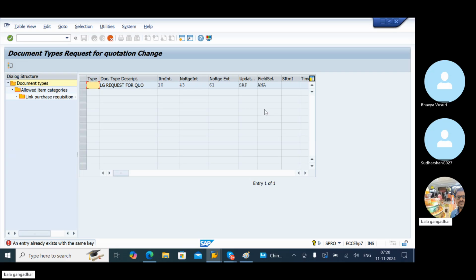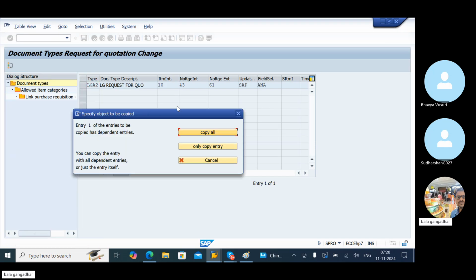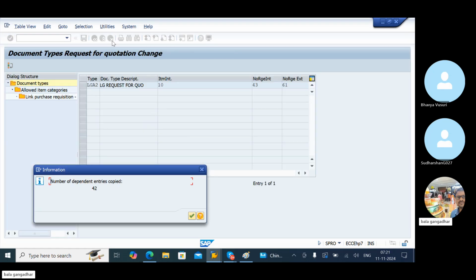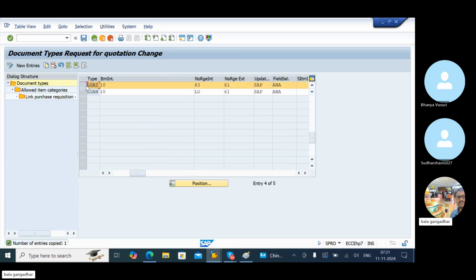LGN already existed. LG A1, LG A2. LG A2 is a new one. Copy all. Okay, click on copy all. Here document type is valid. It is showing this once we copy, it will show the document type. It should be standard and standard only. If it is other than standard, it will show error. You have to cancel. Then immediately it will copy the LGA2. See, now it is copied.